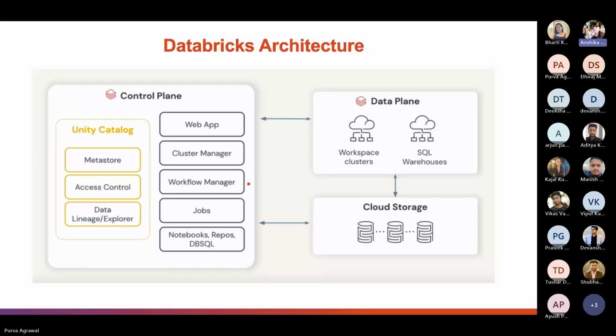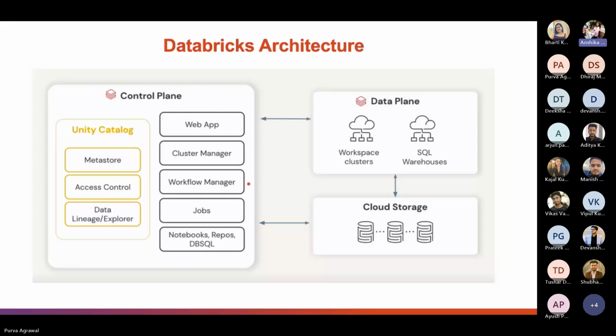It has several services: web app, cluster manager, workflow manager, jobs, notebook, repo, SQL, and also the Unity Catalog. The web app allows the customer to access Databricks. Workflow manager provides job workflows and Delta Live Tables, or DLT, to orchestrate tasks in a number of ways. A cluster manager helps set up and configure Spark clusters. Jobs are used to schedule the tasks.